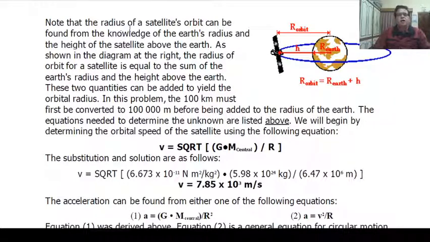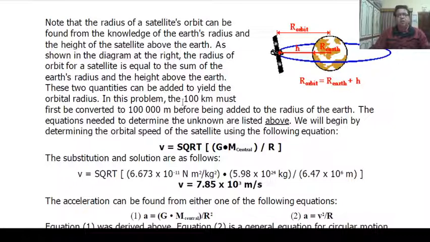Note that the radius of a satellite's orbit can be found from the knowledge of the Earth's radius and the height of the satellite above the Earth. As shown in the diagram, the radius of orbit for a satellite is equal to the sum of the Earth's radius and the height above the Earth. These two quantities can be added to yield the orbital radius.